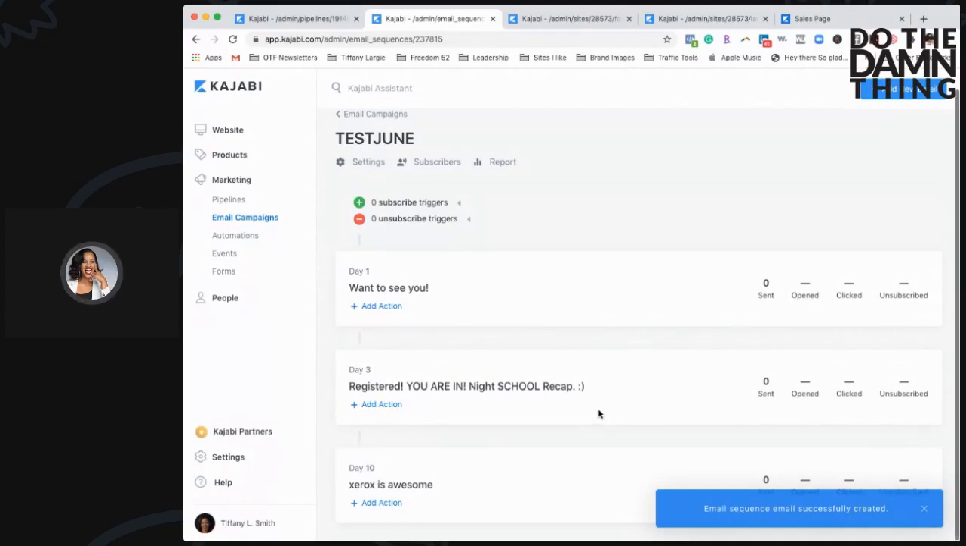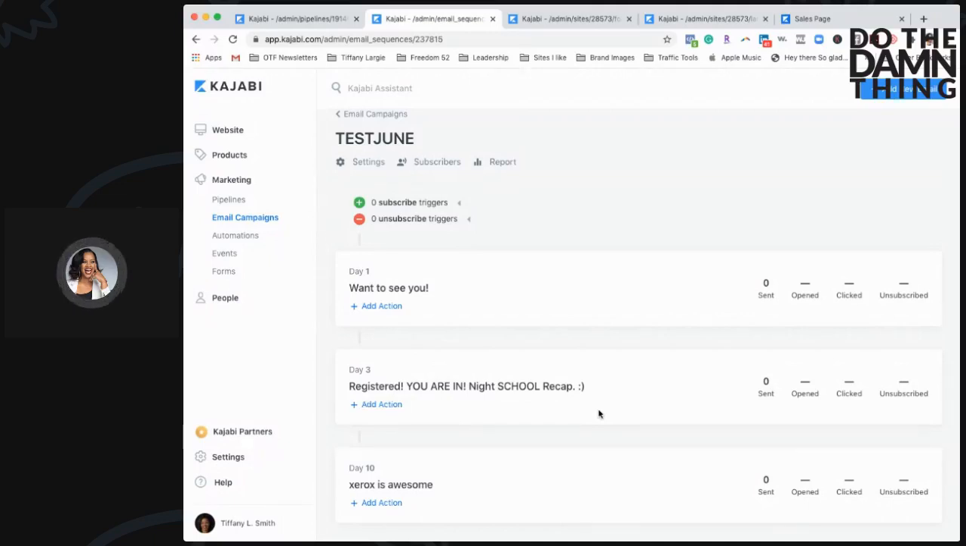Where in Infusionsoft or another tool, I needed to have all these if-then rules. I needed to make sure I published it. I needed to make sure it was aligned right, blah, blah, blah. I don't need to do any of this here, which means that I can literally rip and run.